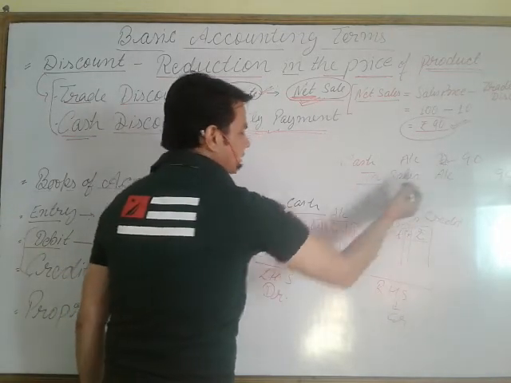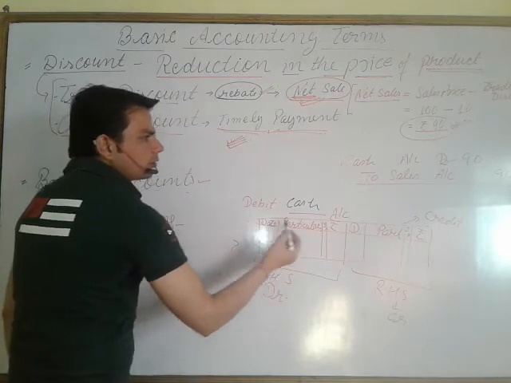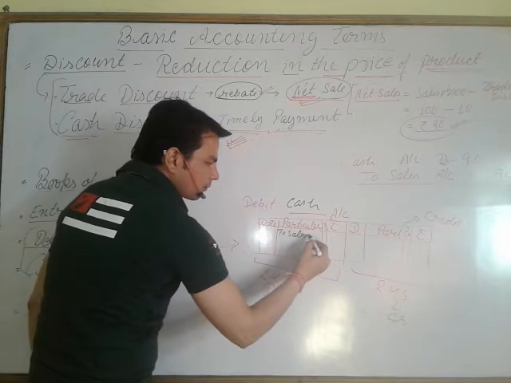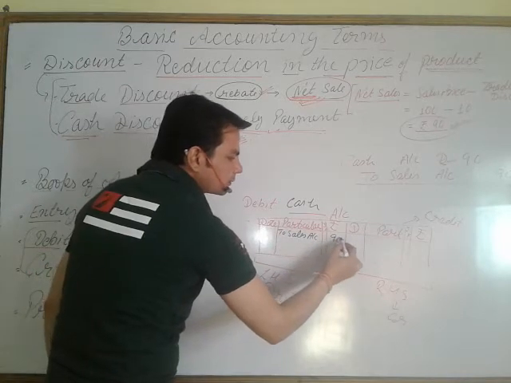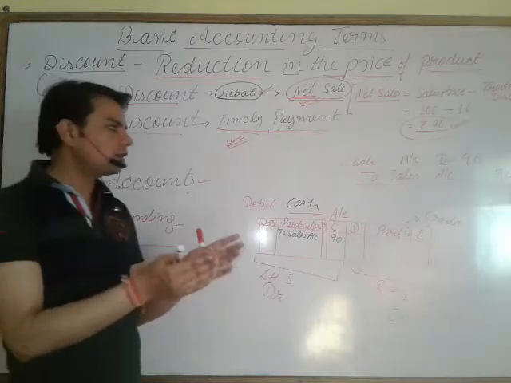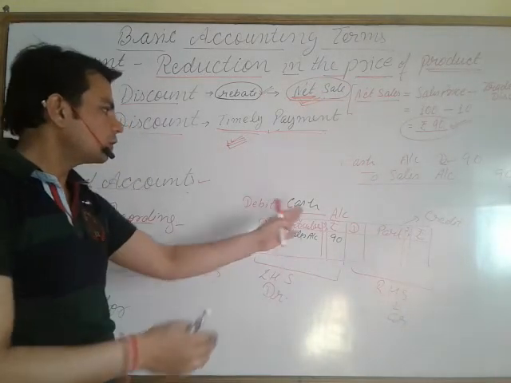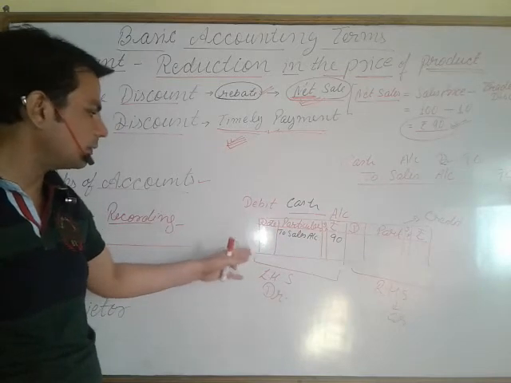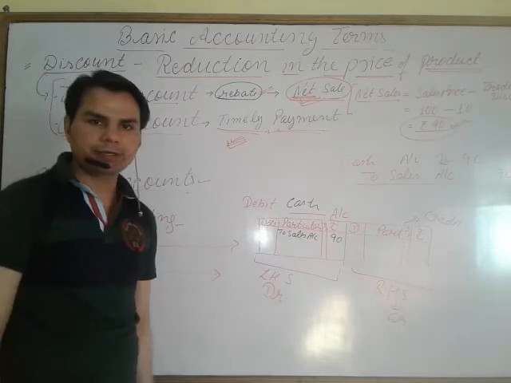So in the debit, to sales, 90. If any account is debited, then on the debit side of that account, meaning the left hand side, the transaction is recorded.